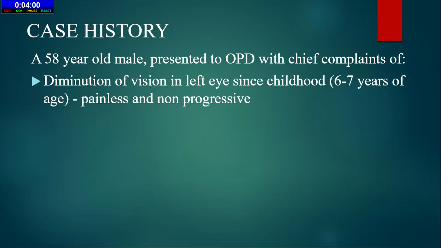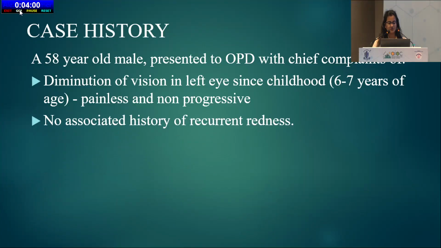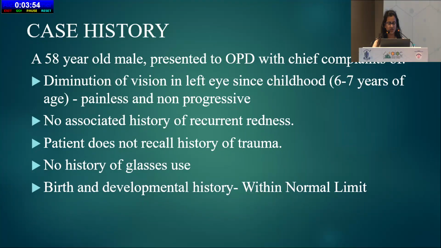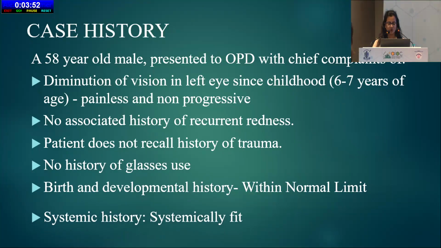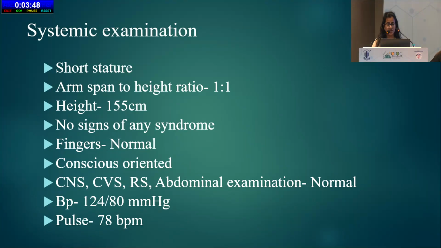A 58-year-old male presented to the OPD with chief complaints of diminution of vision in the left eye since childhood, which was painless and non-progressive. It was not associated with any history of recurrent redness, trauma or glasses use. Birth and developmental history were normal. Systemically, the patient was fit and there was no significant family history.